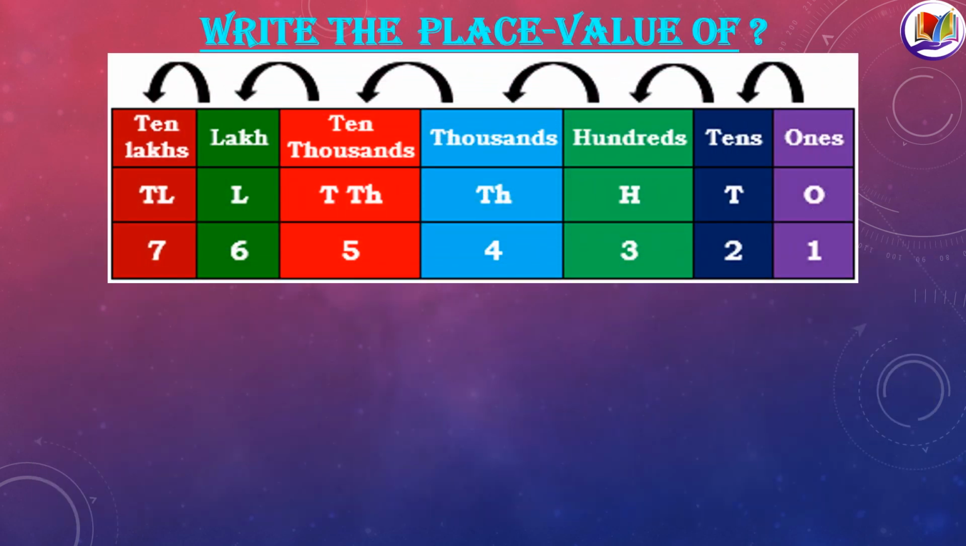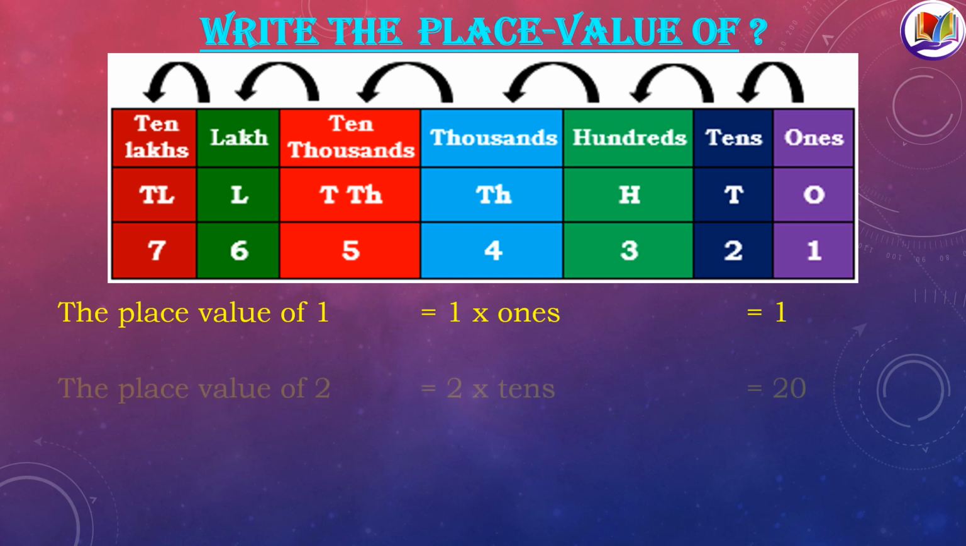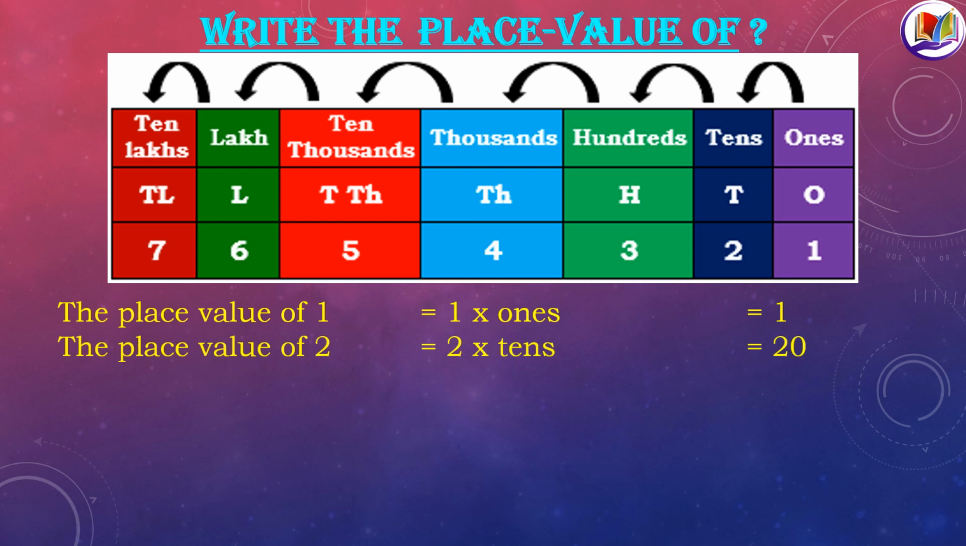Well, each and every number has its own place value, isn't it? So let's start and see the place value of each of the digits in this table. The place value of 1 is 1 ones. See the position in the table? 1 is in ones place. So we say it's 1 ones are 1. So the value of this number would be 1. Now what would be the place value of 2 then? Well, 2 is in the tens place. So it will be 2 tens are 20.